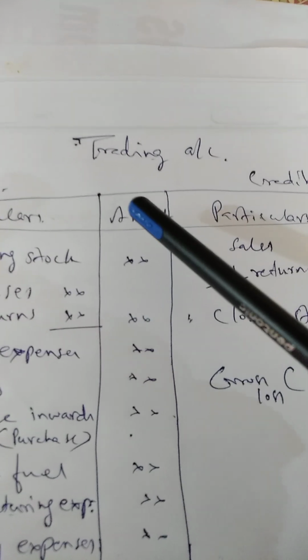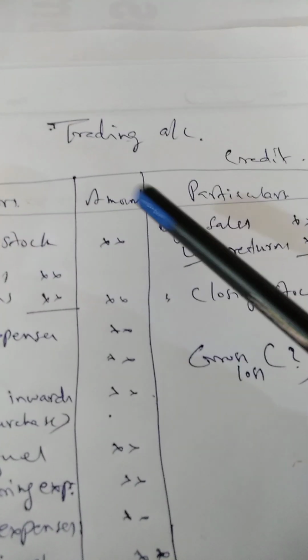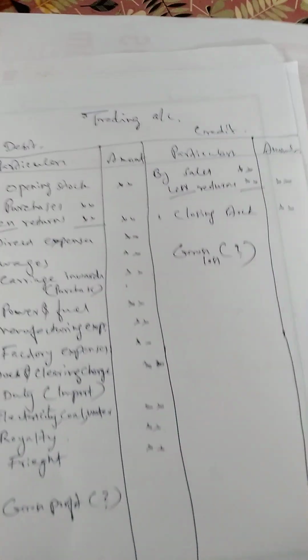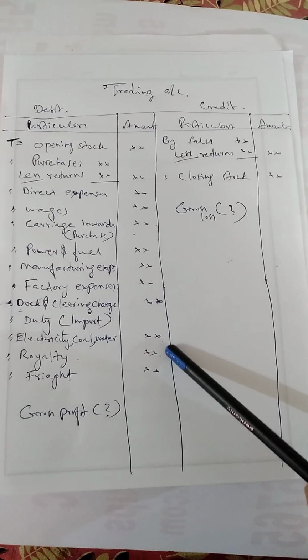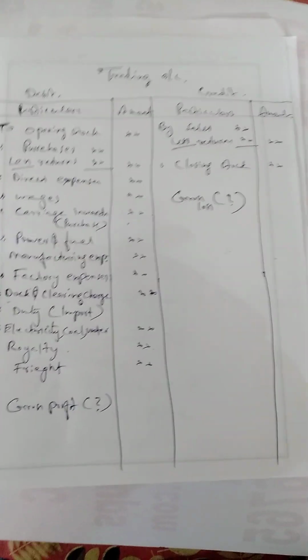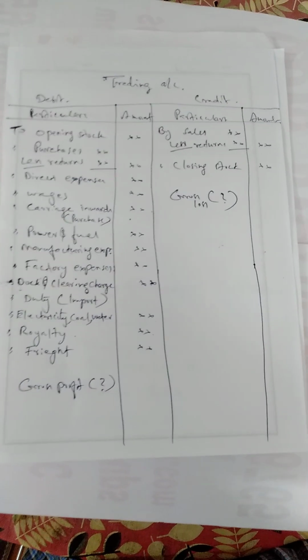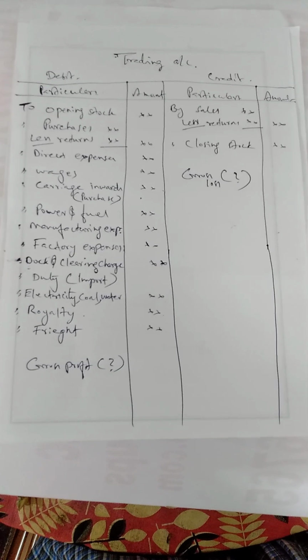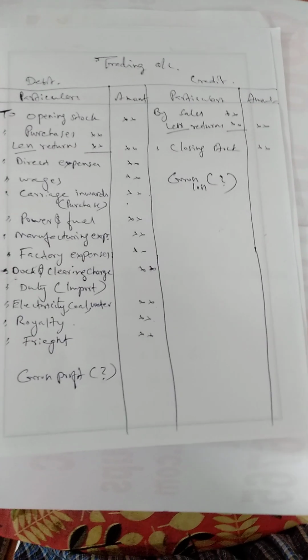The first part of the financial statements or final account is the trading account. This trading account is prepared to find out the profit out of the manufacturing or production process, which is termed as gross profit or gross loss.